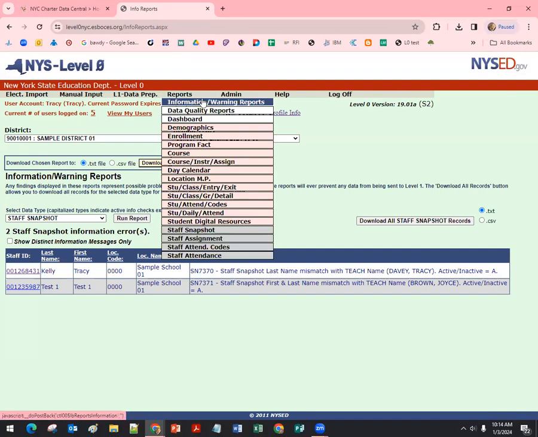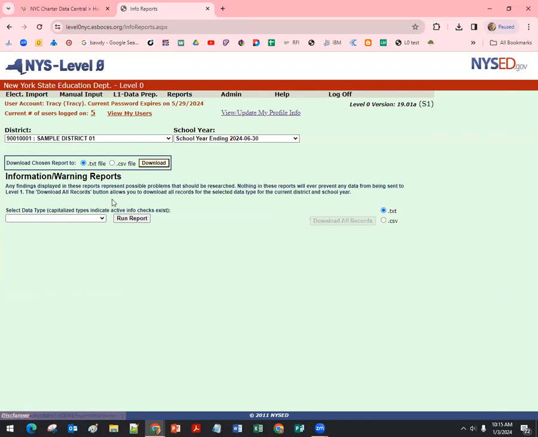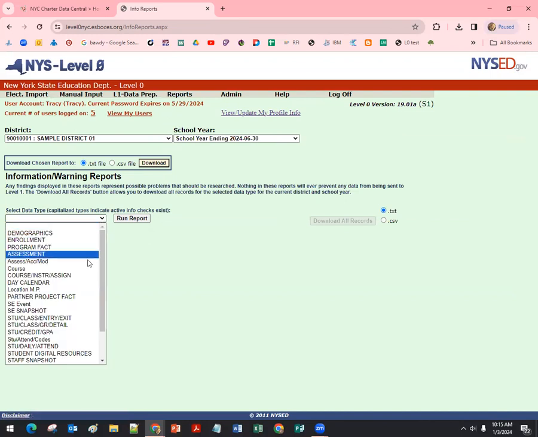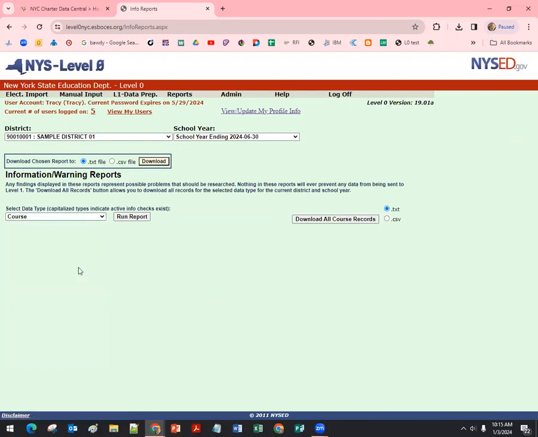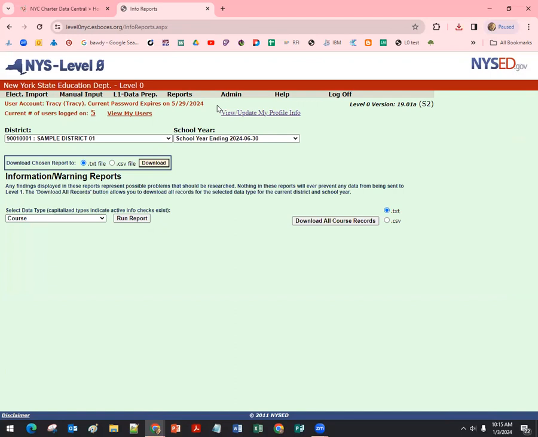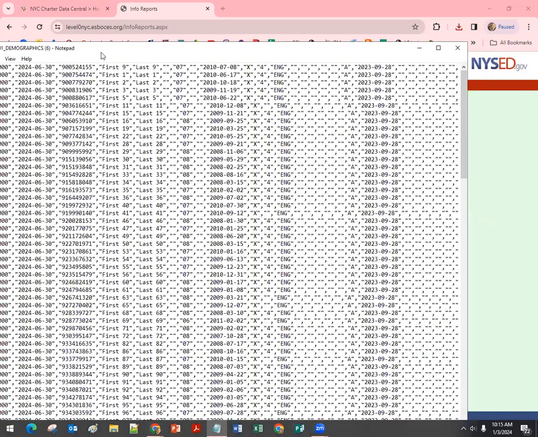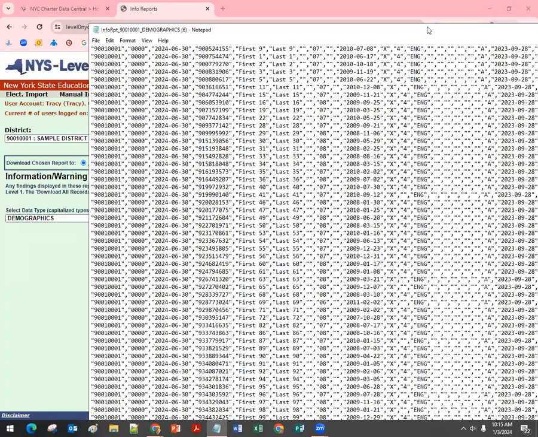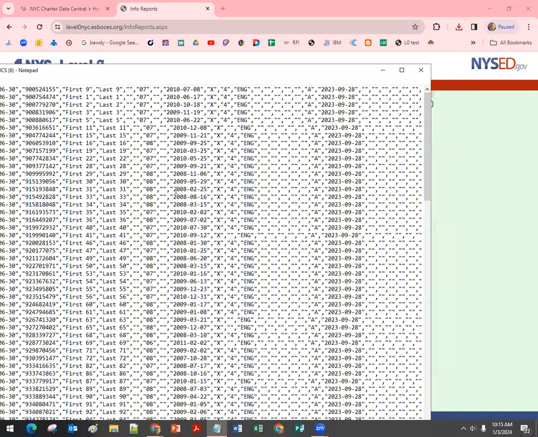Also under info reports, you can download the full data. We could look at a particular template and just download the data. It's just a pure data dump. If you wanted to see what was in level 0, you can grab that. That actually might be helpful because you could grab even your demographic information and get a quick listing of your students, their IDs, birthdays, and whatnot.